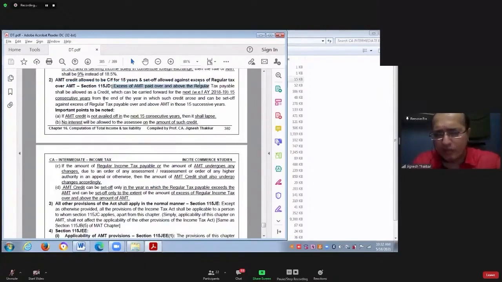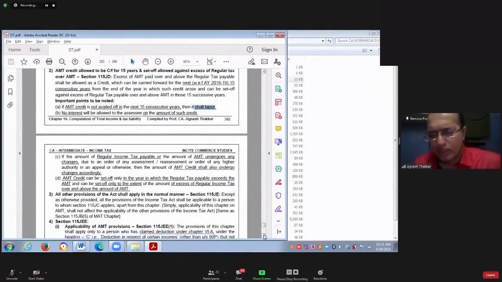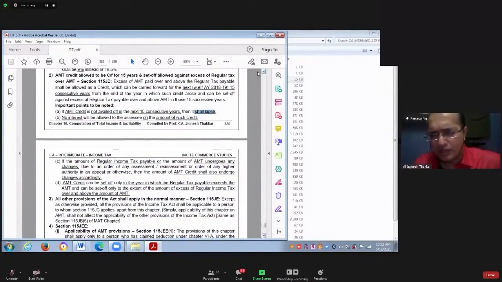Excess of AMT paid over and above the regular income tax payable shall be allowed to be carried forward to the next 15 assessment years from the end of the financial year in which the credit has arisen, and this can be set off against regular income tax payable over and above the AMT in those 15 consecutive years. Important point to be noted: if the AMT credit is not availed of in 15 years, it shall lapse. No interest will be given to the assessee on that AMT credit amount.